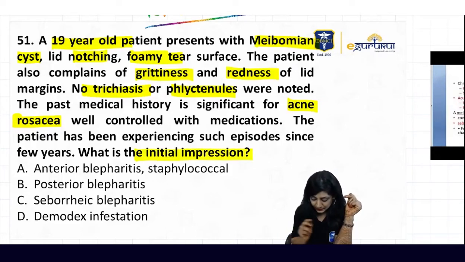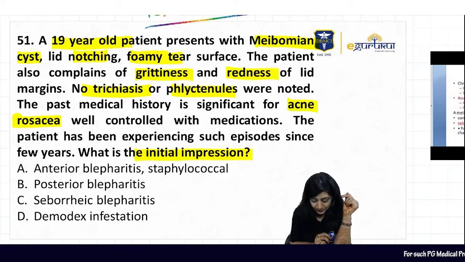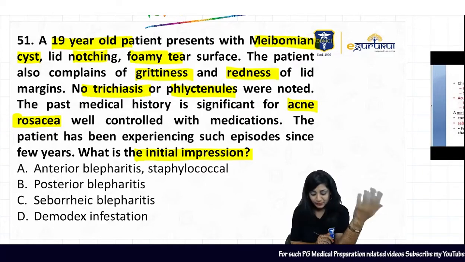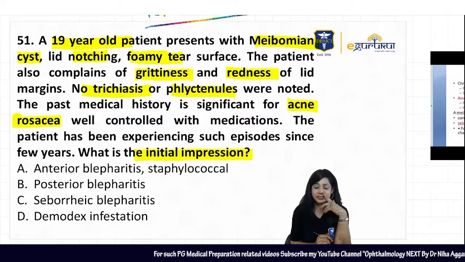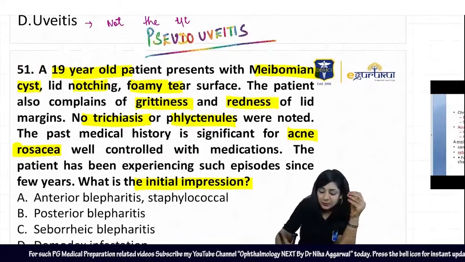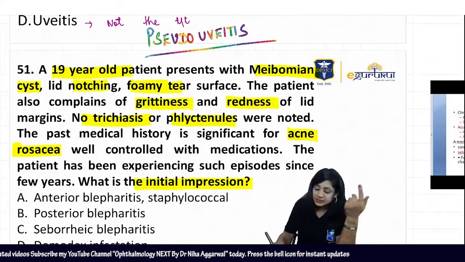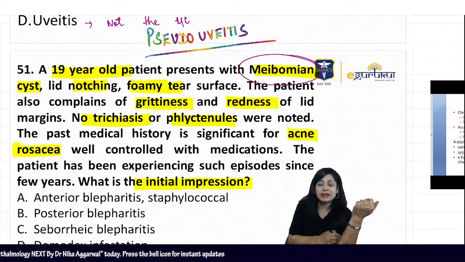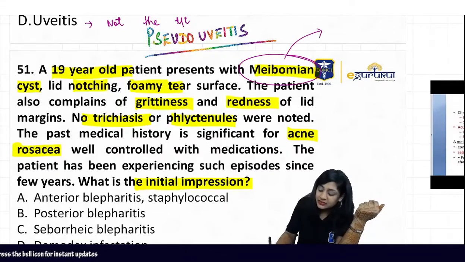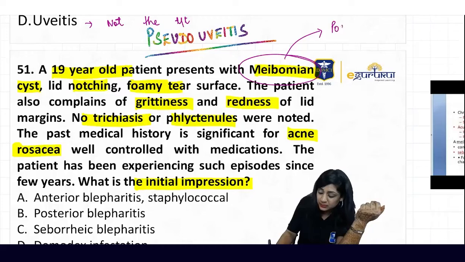What is the initial impression? Anterior blepharitis, posterior blepharitis, seborrheic blepharitis, and demodex infestation. Now see, there is a very important catch point given in the first line itself. They are talking about the meibomian gland, and meibomian gland is actually leading to the posterior blepharitis. So this is actually the posterior blepharitis where we have inflammation of the meibomian glands itself, right?